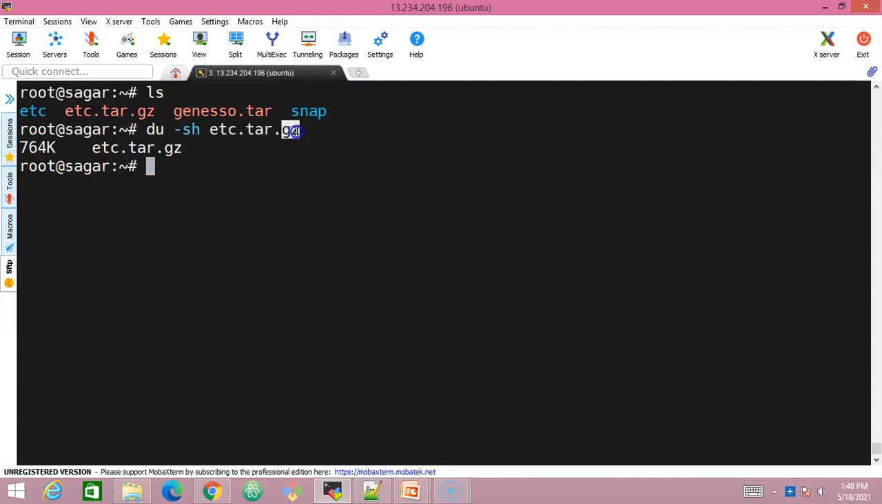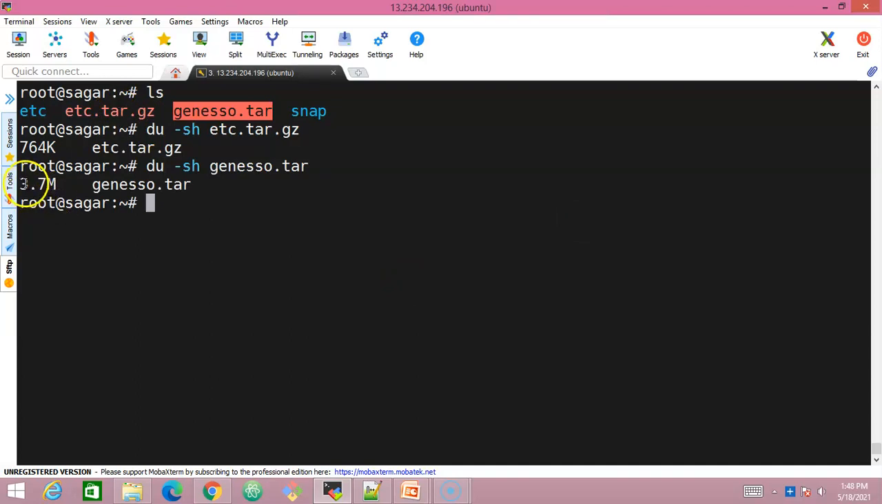What if I don't compress the file? Let us look directly at only the archive now. du -sh geneso.tar. See, look at this. The size of this is going to be 3.7 MB. So this is one of the usages of the tar command.